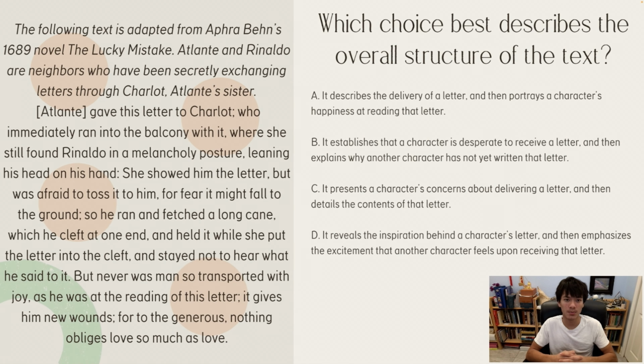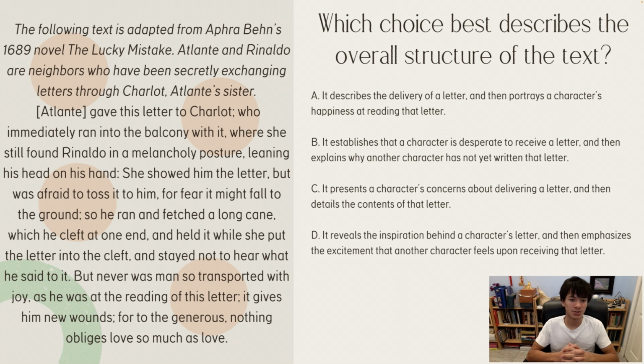So let's try the only example that we have today. Which choice best describes the overall structure of the text? The following text is adapted from Aphra Behn's 1689 novel, The Lucky Mistake. Edlant and Ronaldo are neighbors who have been secretly exchanging letters through Charlotte, Edlant's sister. Remember, this preview is going to be very important so that you understand the context, so that you can better understand how the information is delivered, okay? So let's get into the prompt.